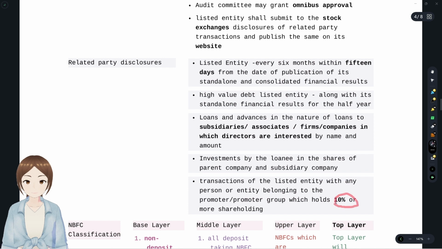That percentage is included. You see, all wars happen at borders, right? All the confusions happen at borders. They give just 10%, whether they have to disclose or not, whether it was material or not. All the confusion occurs there only. So we have to concentrate more on such things, right? Which holds 10% or more shareholding. These are the related party disclosures.